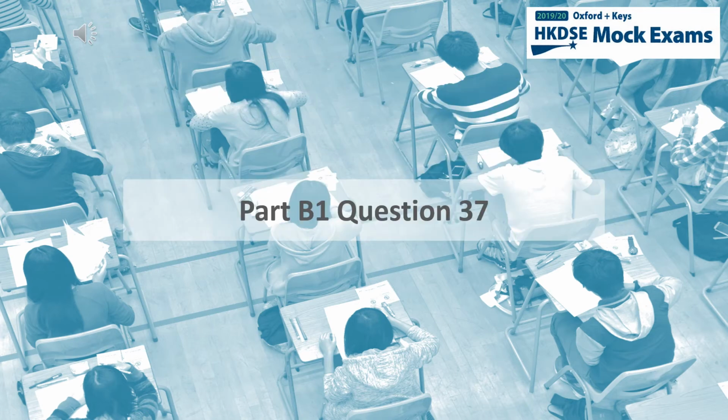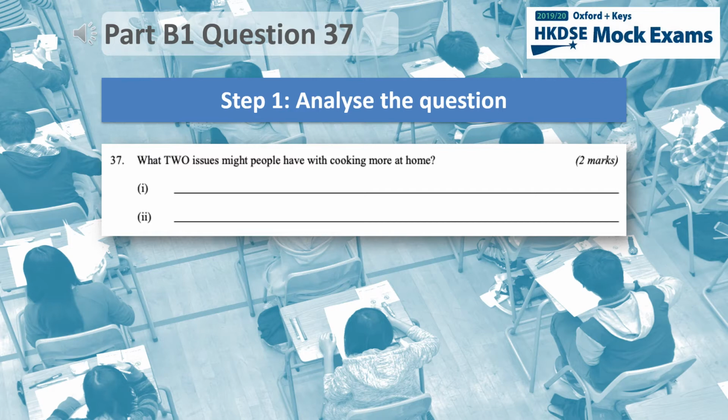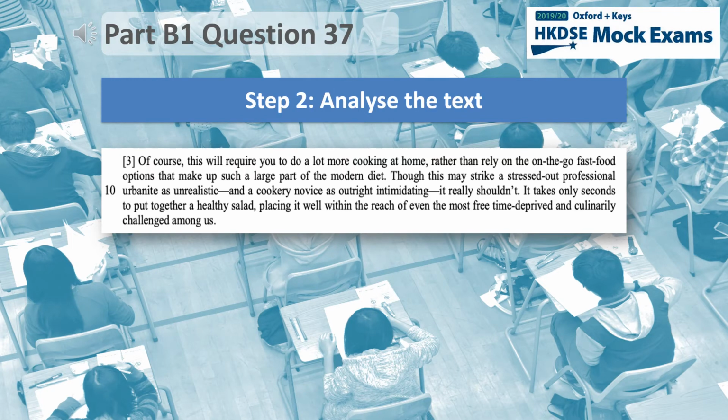Next, let's look at question 37. This is a 2-part short response question that requires you to understand information that is given in the text. The question asks you to identify 2 issues that people might have with cooking more at home. As question 36 is about the first line in paragraph 3, it is likely that the answers to question 37 can be found in the same paragraph. And yes, the first line does talk about doing more cooking at home.